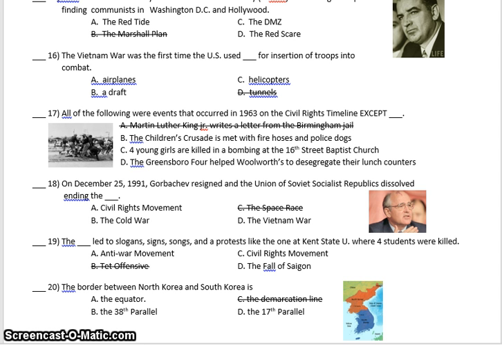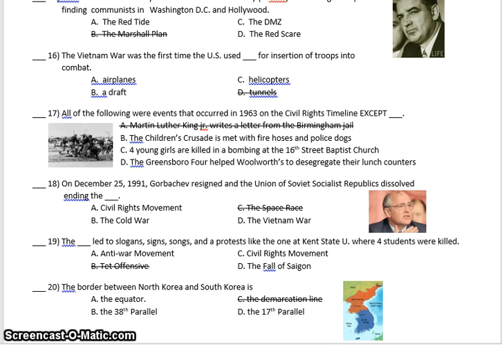Question 17. All of the following were events that occurred in 1963 on the civil rights timeline except B. The Children's Crusade is met with fire hoses and police dogs. C. 4 young girls were killed in a bombing at the 16th Street Baptist Church. D. The Greensboro Four helped Woolworth to desegregate their lunch counters.